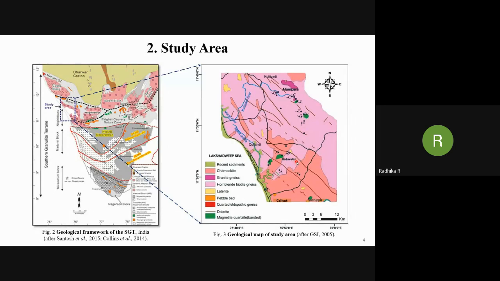And here we can see that Calicut, also known as Kozhikode, has predominant rock types of TTG and charnockite. The green patches represent the banded iron formations, which are locally known as banded magnetite quartzite, because they are metamorphosed, so it is banded magnetite quartzite.